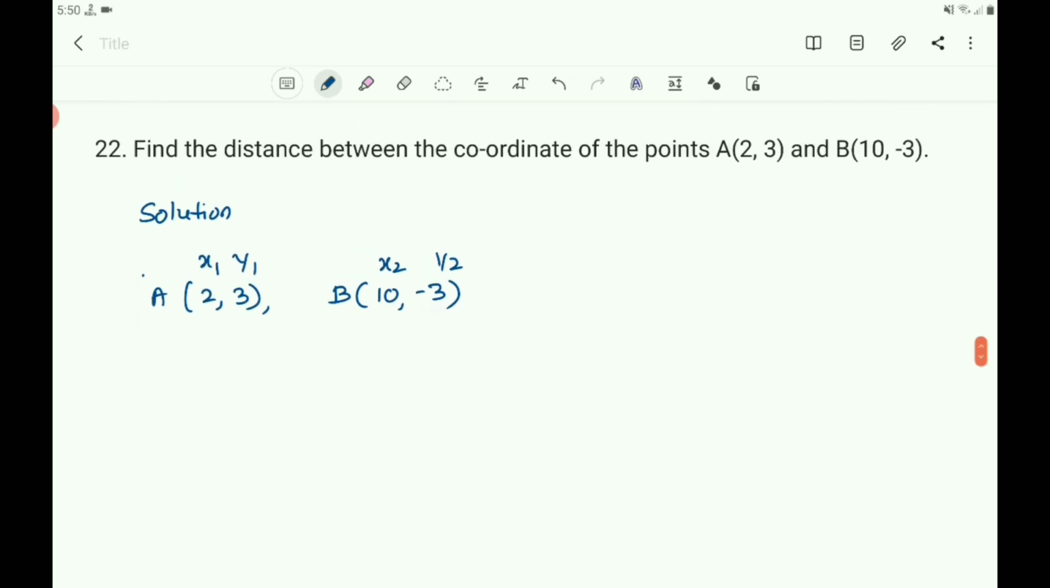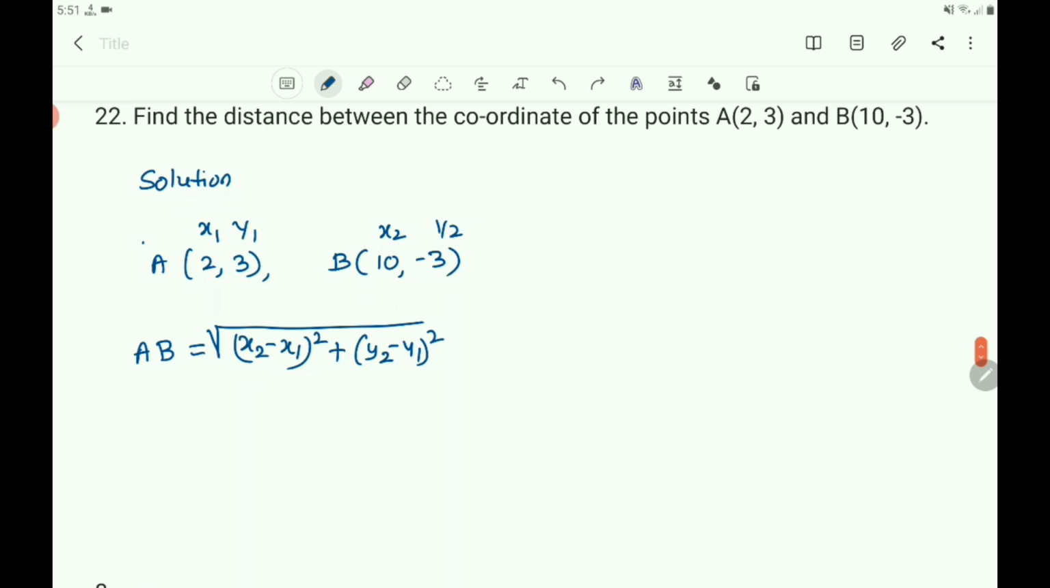Now, what is the distance formula? Here A and B are the points, so the distance is AB, which equals the square root of x2 minus x1 whole square plus y2 minus y1 whole square. This is the distance formula. After writing the distance formula, in the place of x2 you write 10, in the place of x1 you write 2, in the place of y2 you write minus 3, and in the place of y1 write 3.